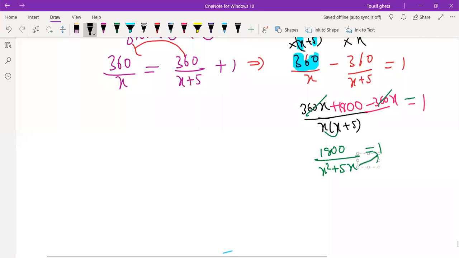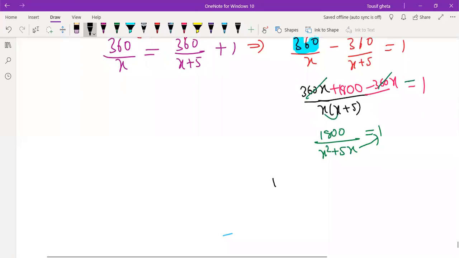So we will get here 1800 is equal to x square plus 5x, because into 1 we will do. This we will take here. You can get an equation. Sorry, this is not 5x square, 5x it is.